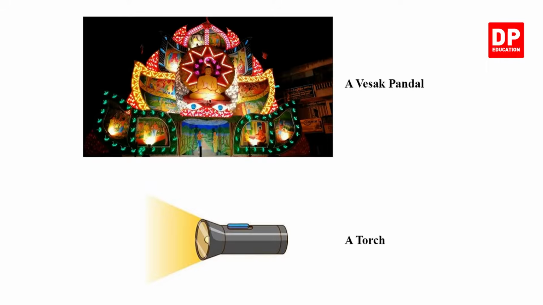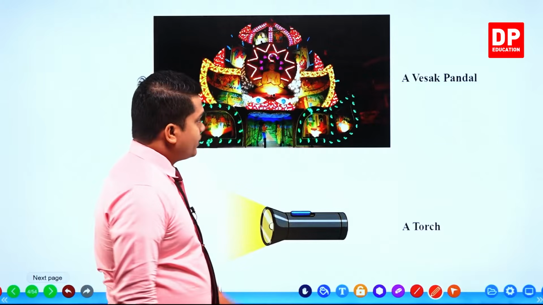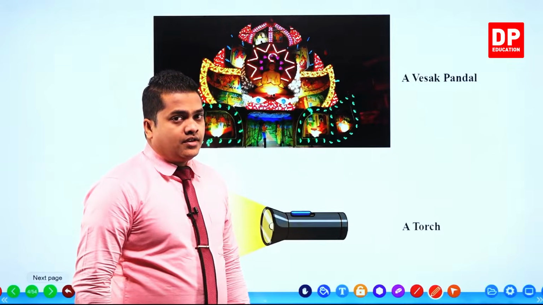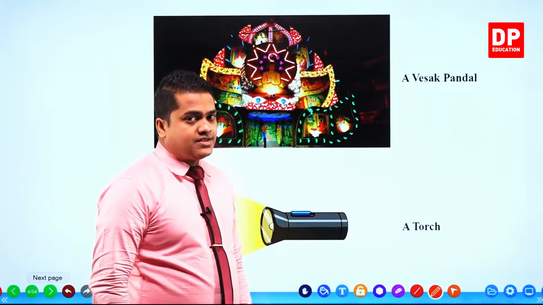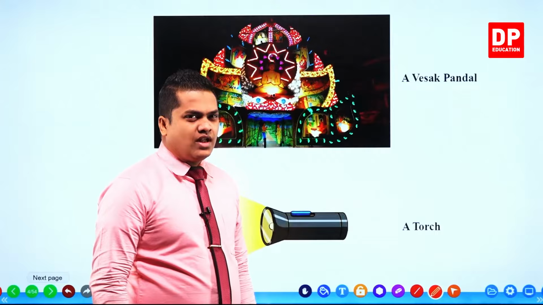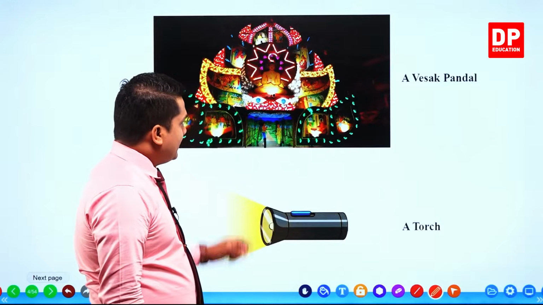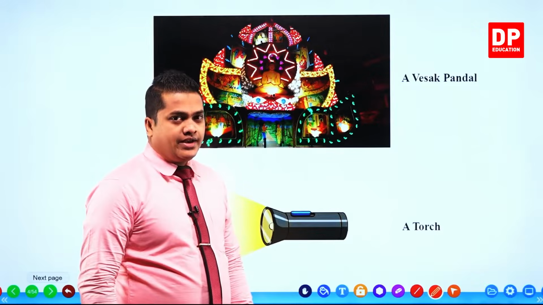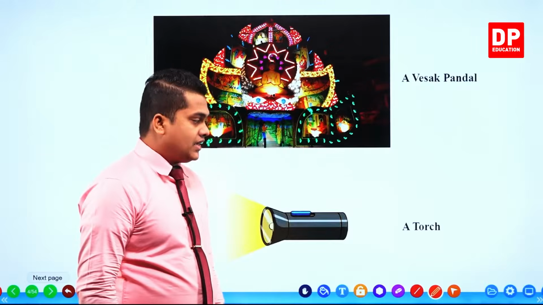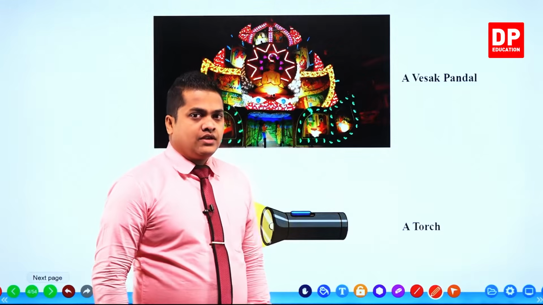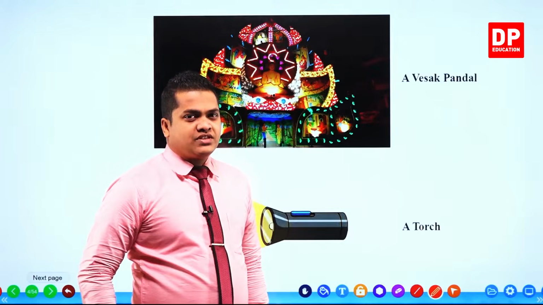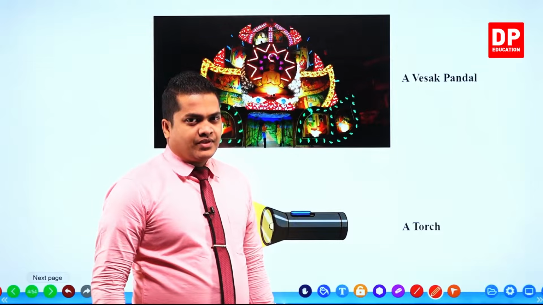So you are given a Vesak panel and a torch, right? Here different kinds of bulbs can be observed with different colors, and they are also in different sizes, as in some panels we use different sizes of bulbs. This is a Vesak panel that we use to decorate our houses or our streets during Vesak ceremonies. And this is the torch that we use in our day-to-day life to travel in the dark. All of these instruments are operated using electricity. Okay then.